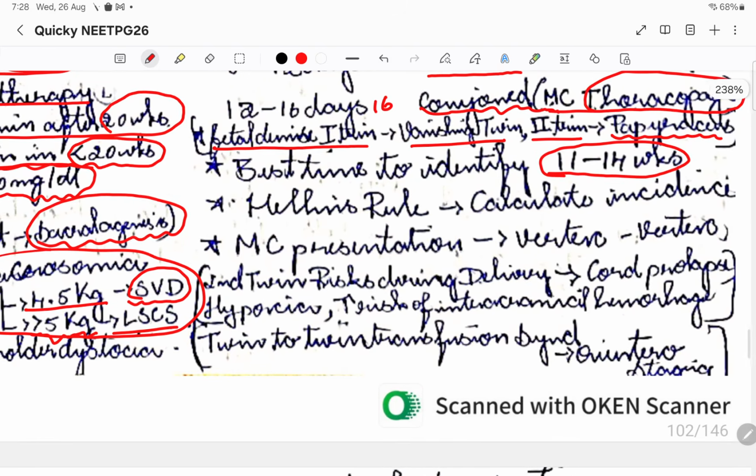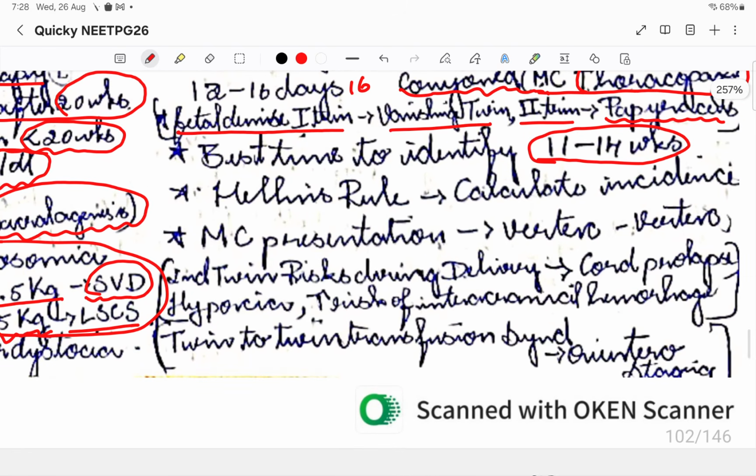Then there is something known as Hellin's rule, where we can calculate the incidence of twin pregnancy that might occur. The most common presentation with respect to twin pregnancy will be vertex-vertex. Please remember that. That is why we can go for SVD in most of the cases, unless it is a vertex and breech or something like that. I'll tell you about the management.